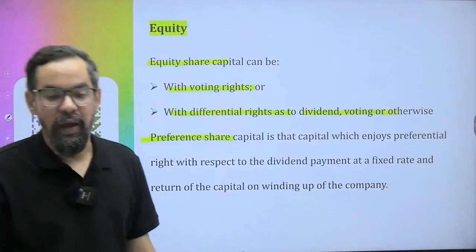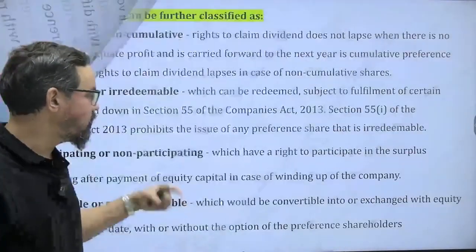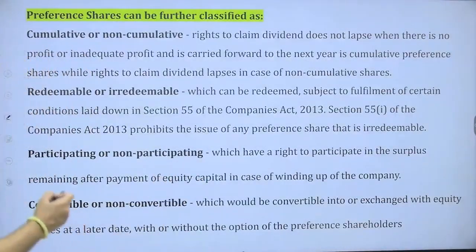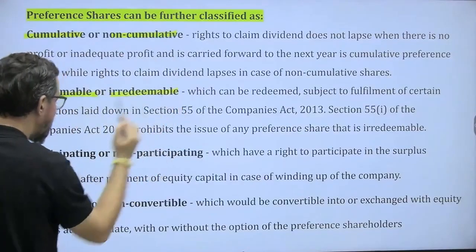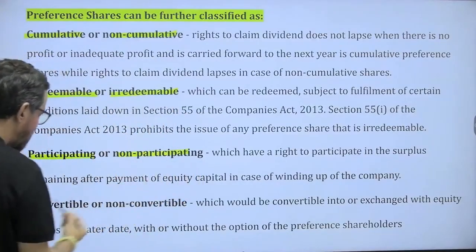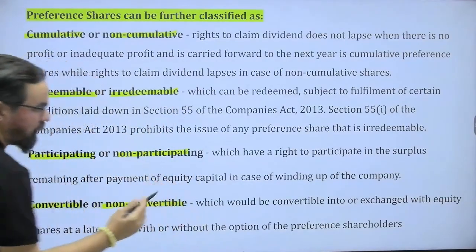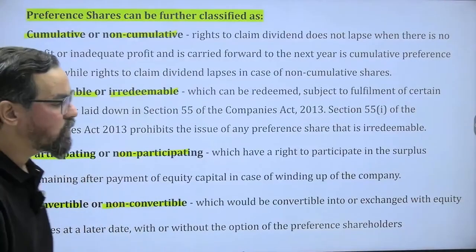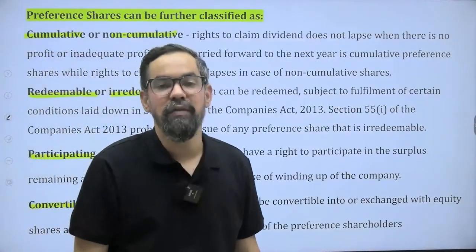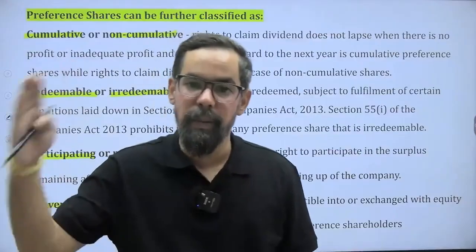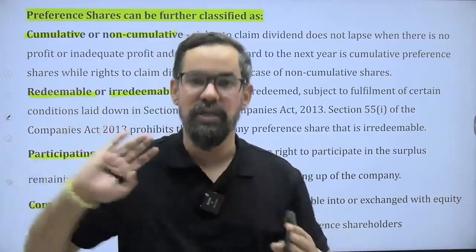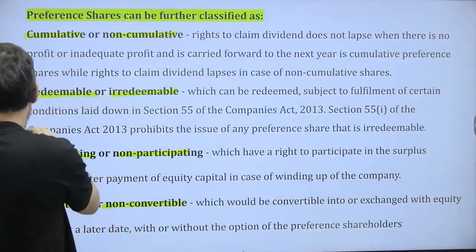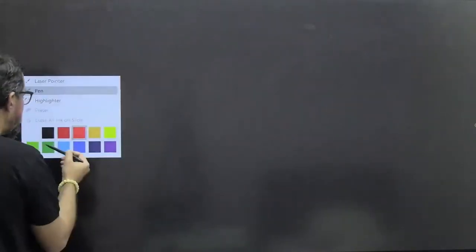Correct, friends? Any doubt on this? So in case of preference shares, we have different types: cumulative, non-cumulative, redeemable, irredeemable, participative, non-participative, and convertible and non-convertible. Any doubt around these? Cumulative, basically, if an investor has missed dividend in the past, whenever the company issues dividend, they'll provide the dividend for the past years also. I'll give you an example so you can quickly build your understanding around this topic.